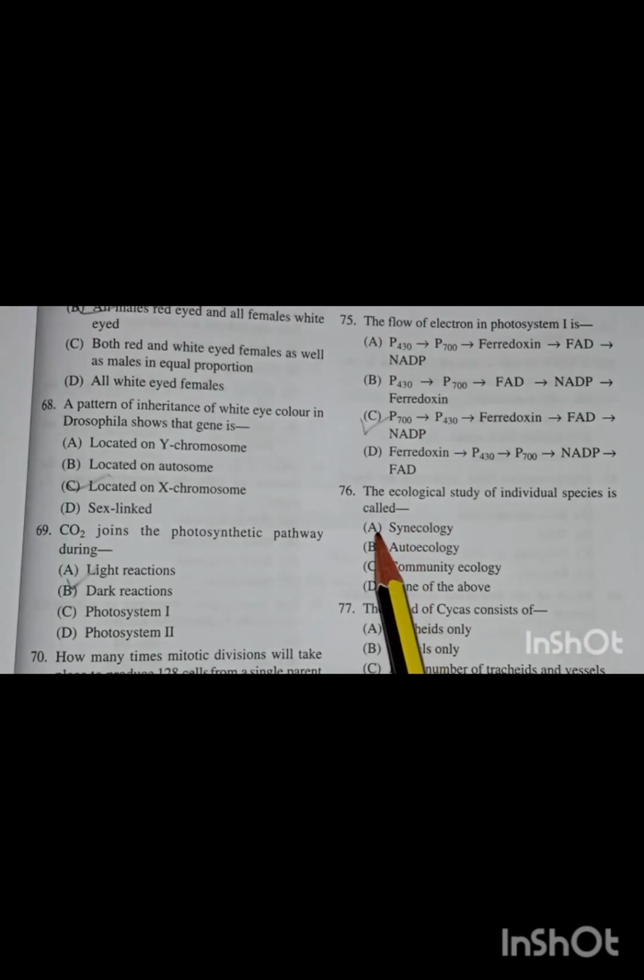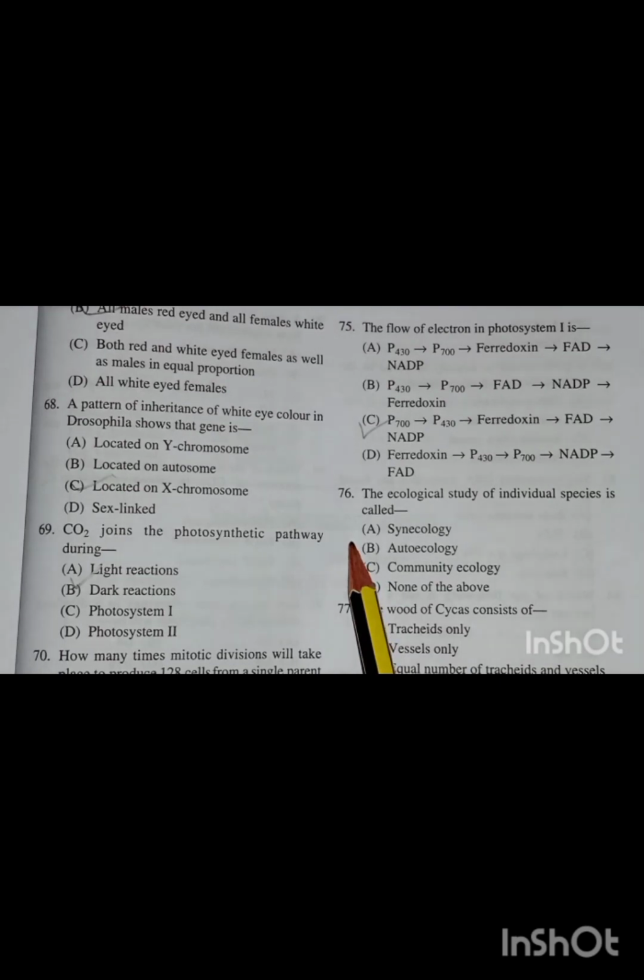The next question is the ecologic study of individual species is called. Options are synecology, autoecology, community ecology, and none of the above. The correct answer is the option number B, autoecology.